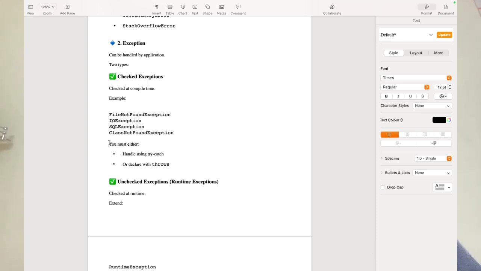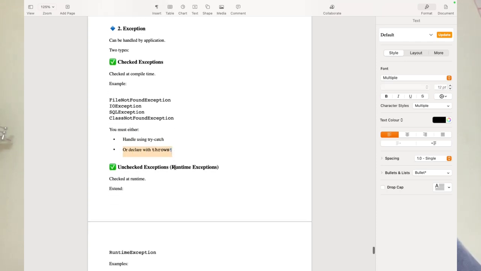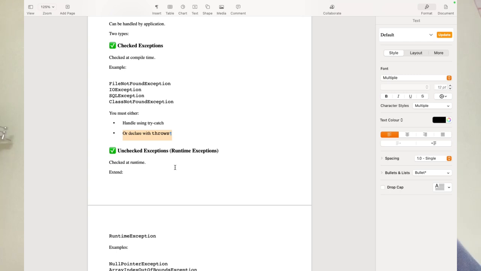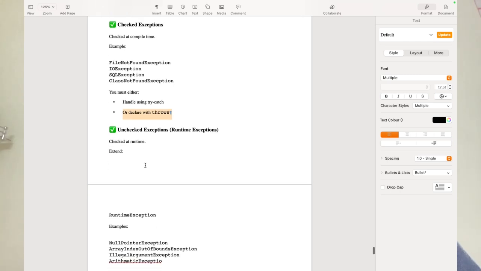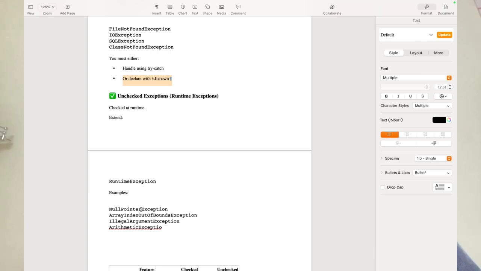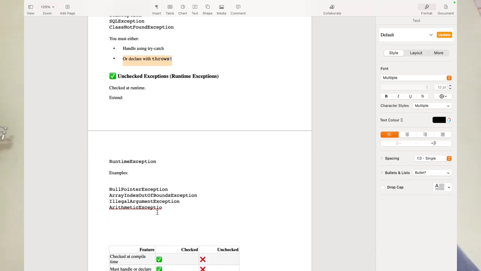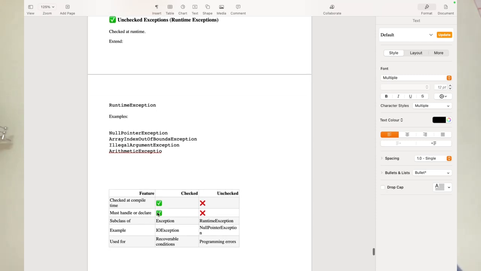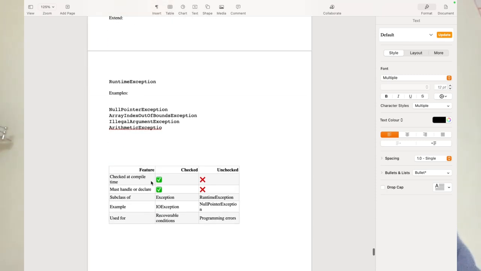You must either handle it using try-catch, or handle it using the throws keyword. And there is another kind called unchecked exception, which is checked at runtime. Runtime exceptions include NullPointerException, ArrayIndexOutOfBoundsException, IllegalArgumentException, and ArithmeticException. Is a checked exception checked at compile time? Yes. Unchecked is not checked at compile time. Must handle or declare? Yes for checked; this cannot be handled for errors. The subclass is Exception for checked, and RuntimeException for unchecked. Example for checked is IOException, and here the example is NullPointerException. It is used for recoverable conditions.